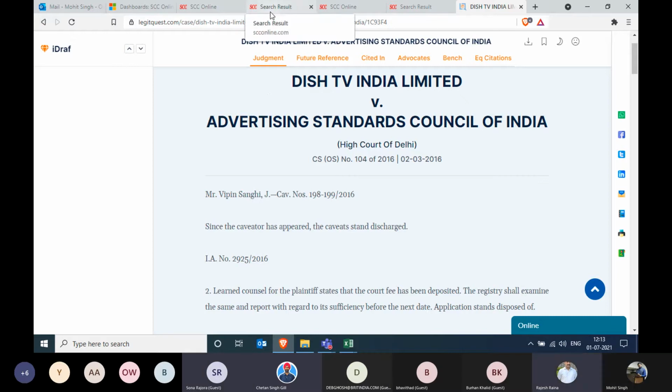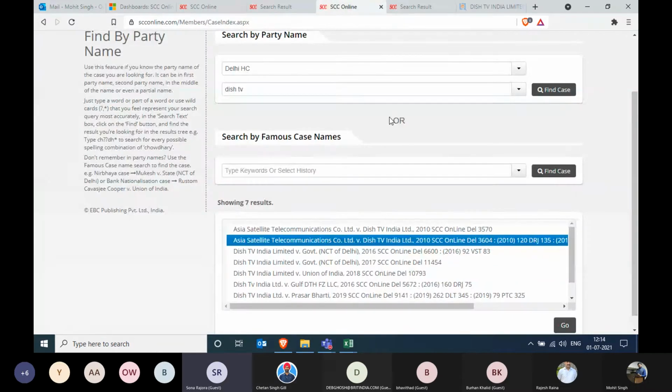Actually, the point is that when we search the cases, we won't be able to know whether the Dish TV India case was there or not. We rely on SCC that it is showing the full list. I would not go and check Google again to see whether I'm missing anything. If you see the list, only 3 cases were coming, but there were totally 5 or 6 when we found them on Google. Then when we went back to SCC and downloaded the order copy, I cannot confirm to anyone that the search I've done is a proper one and there is no other order by this party name.